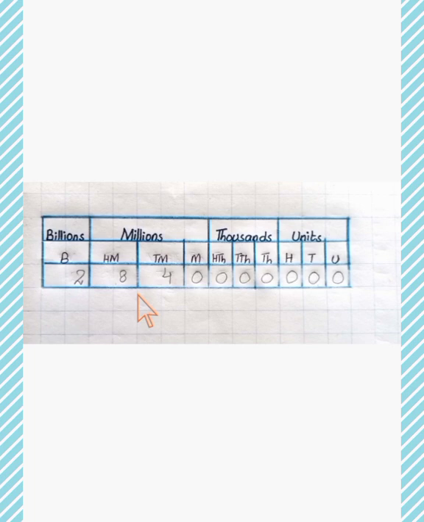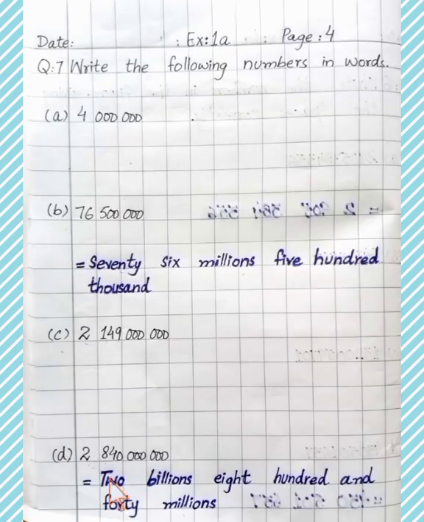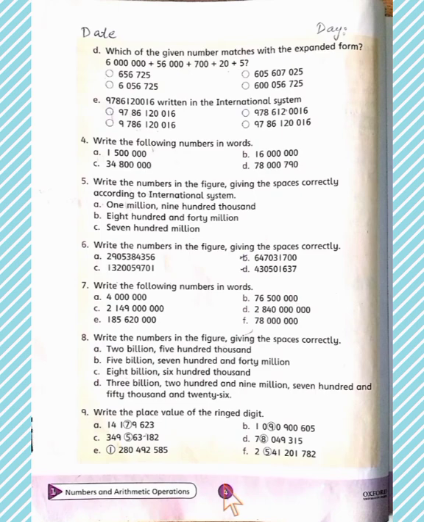So we have 2,840,000,000. Students, kindly write the answer in this way. Students, kindly complete this question in the notebook. On page number 4, you have question number 8. Write the numbers in the figure giving the spaces correctly.